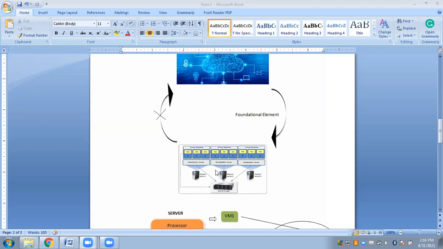The client can directly interact with the hypervisor using that API. The interface can be of any type. Using that interface, the consumer can directly interact with the hypervisor and self-consume the cloud products. Whatever product or services they need, they can self-consume via that API.